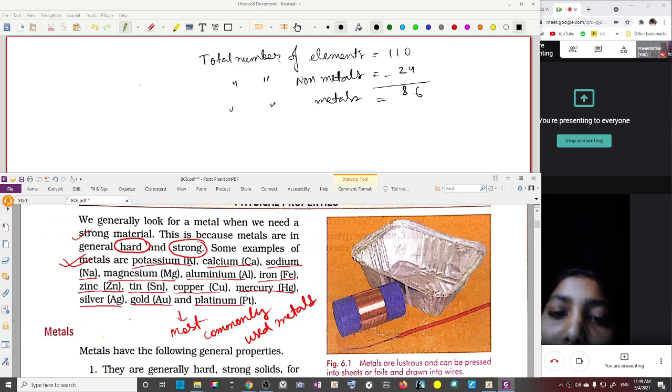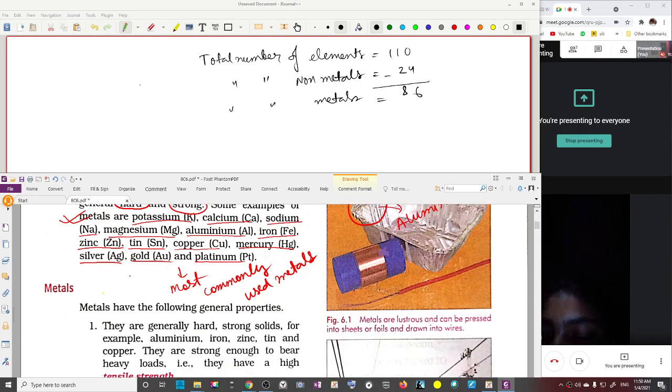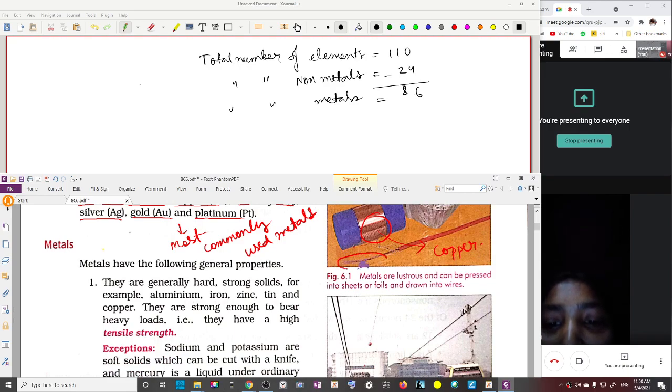Is that clear? Can you tell me what this foil is made up of? Yes, it is made up of aluminium. Can you tell me what this wire is made up of? This wire is made up of copper. Can you tell me what this is? Yes, this wire is also made up of copper. Is that clear? Yes, sir.